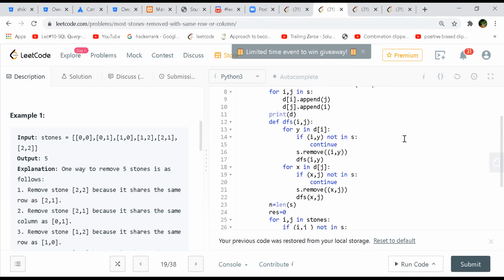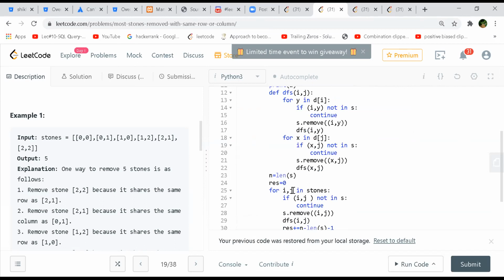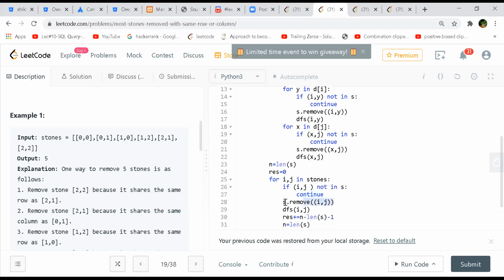And we are checking whether that coordinate of stones is present in my S or not. If it is not, then I'm continuing, and I'm just removing that particular coordinate from my set of stones and then making a DFS call. Yeah, go ahead. What is S? Pardon? What is S? Array.